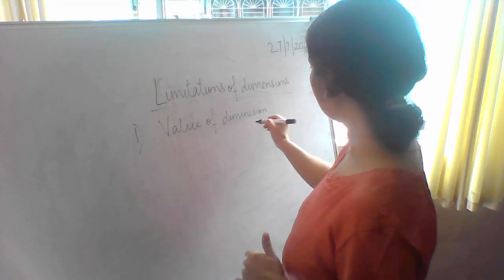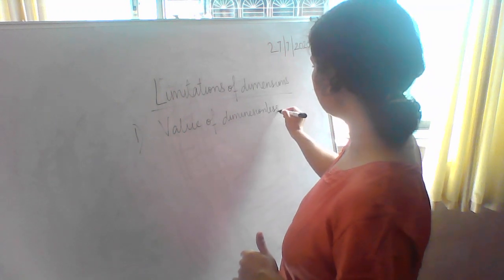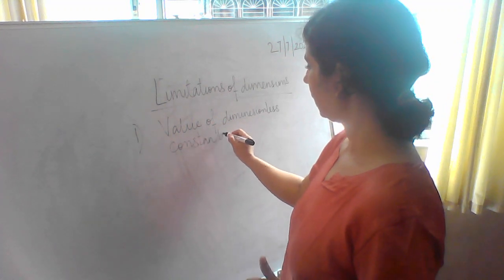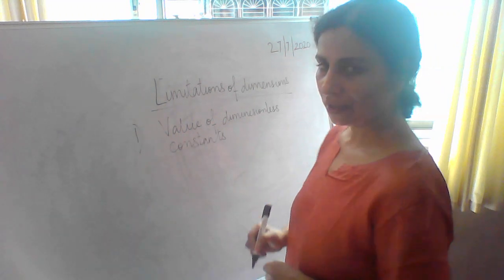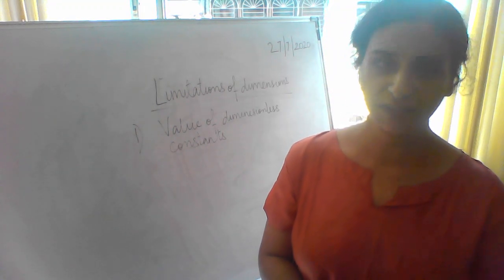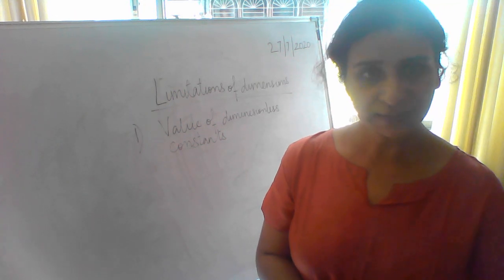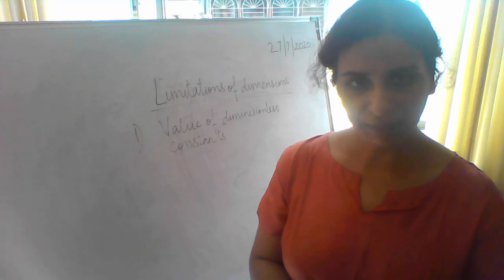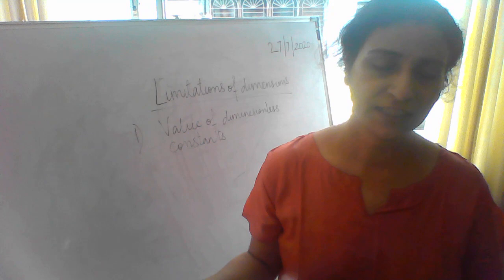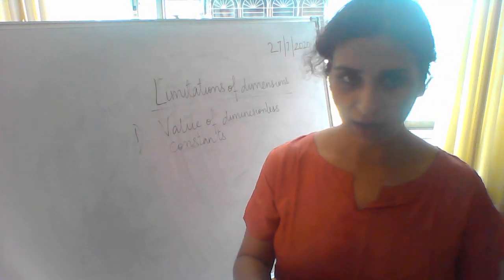Value of dimensionless constants. Now there are certain constants, like in kinetic energy we have half mv square. So we have a limitation with that number half. It's a number which doesn't have any dimension, but it's a constant. So if you take the equation of kinetic energy as mv square, you will get wrong answers. You need the number half before it.